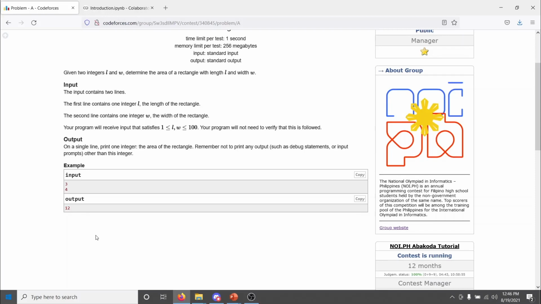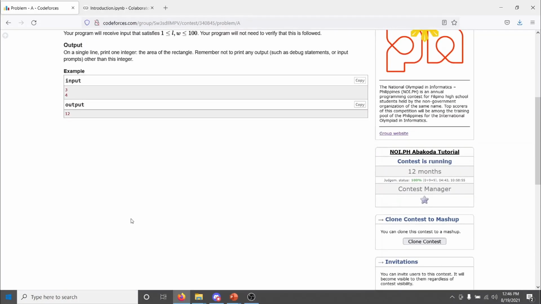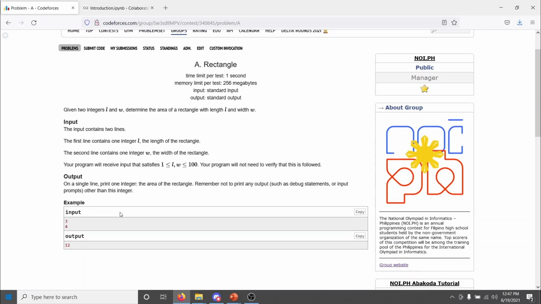Note that we can also use this to verify that we understand the input format correctly. See, 3 and 4 are given each on their own line. Also, if the author feels it is necessary, they may include an explanation for the sample test cases. There's none here because we know how to get the area of rectangles.